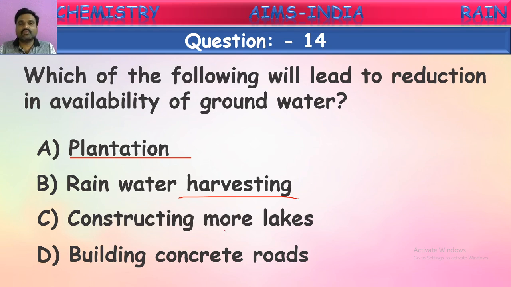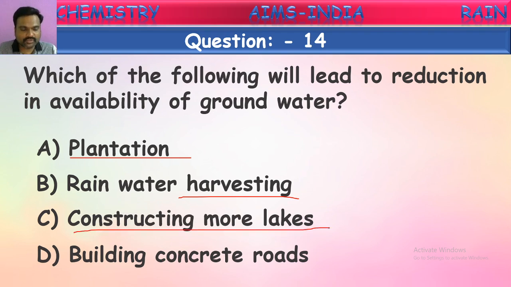Next one, constructing more lakes. Even by constructing more lakes we can preserve more water, and this water sinks into the ground and hence the groundwater level will be maintained continuously. It increases. So this also increases the groundwater level.